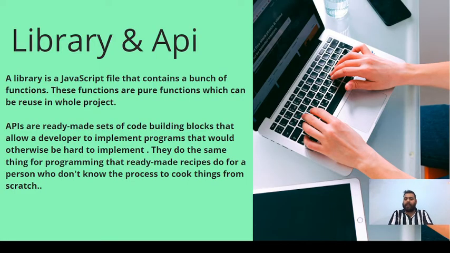Now let's talk about libraries and APIs. What are libraries? A library is a JavaScript file that contains a bunch of functions. Library means pure functions which some company or developer group writes and bundles in a package, and you can use those libraries to use functionalities easily. Like if I want to change a date to some format, we can just use moment. Those libraries are packed with different functions, we can use them directly, and we can save our time when building our projects.